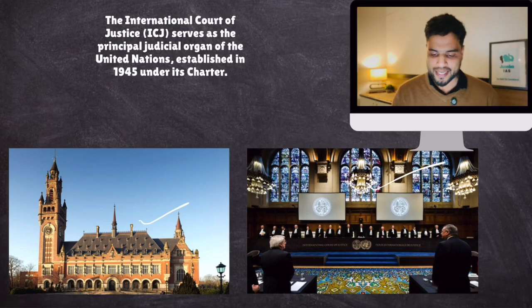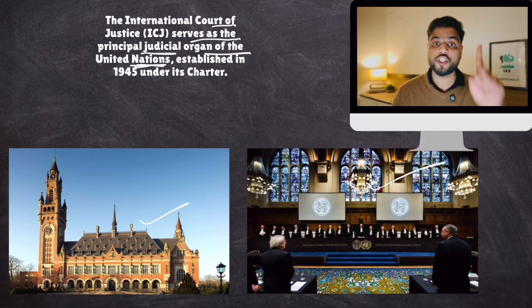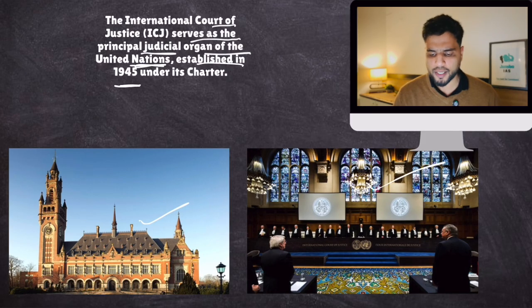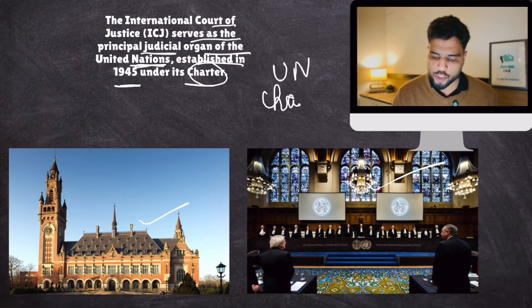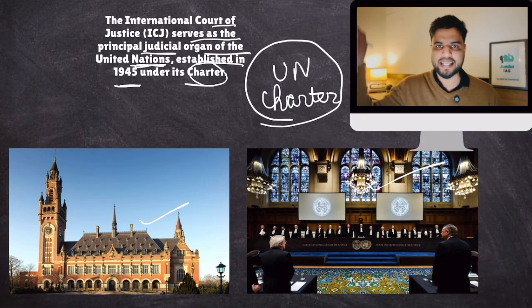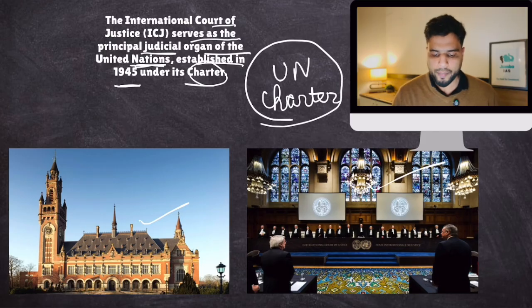Now, the International Court of Justice serves as the principal judicial organ of the United Nations. Remember, ICJ is under the UN, ICC was not under the UN. Established in 1945 under its charter. Under which charter? UN Charter. Well, the United Nations was established by the UN Charter. So under this UN Charter, which explains everything about the UN, there is also a mention of ICJ. So it is a principal judicial organ of the United Nations.